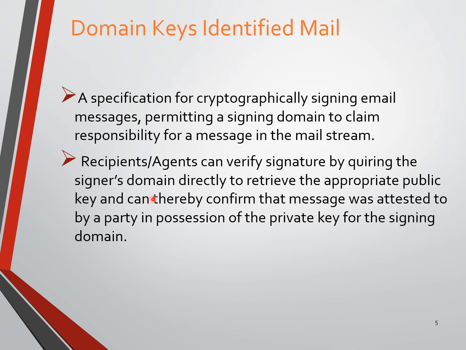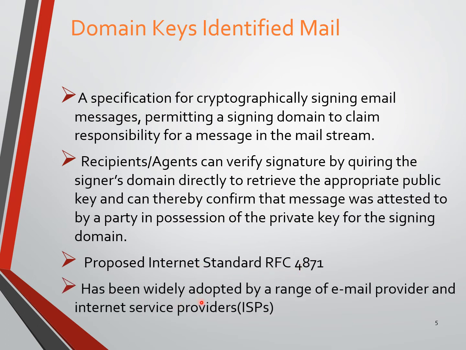The Gmail user, being the recipient, sends a query to get the public key for verification of signature or decryption. The proposed internet standard followed by DKIM is RFC, request for comments, 4871. It has been widely adopted by a range of email service providers and internet service providers, ISPs. That is the introduction to domain key identified mail.